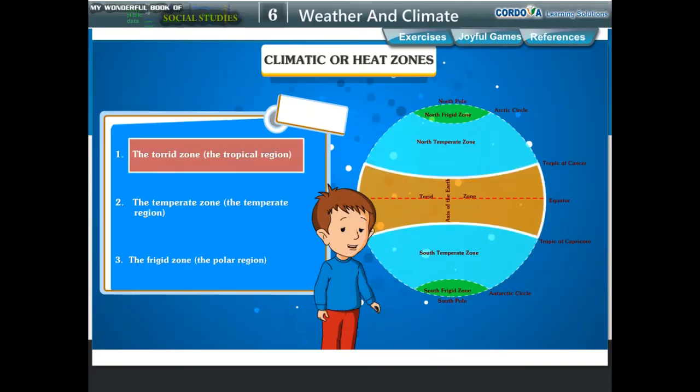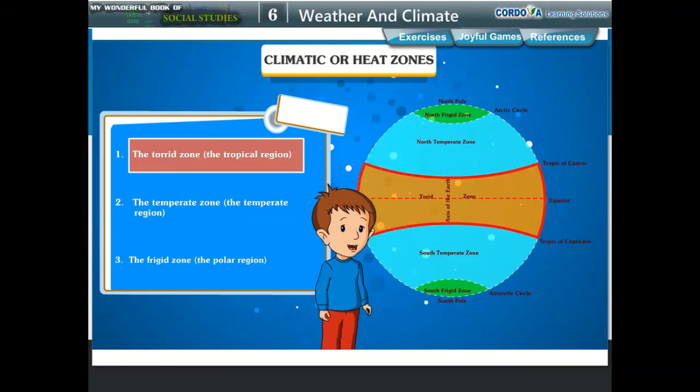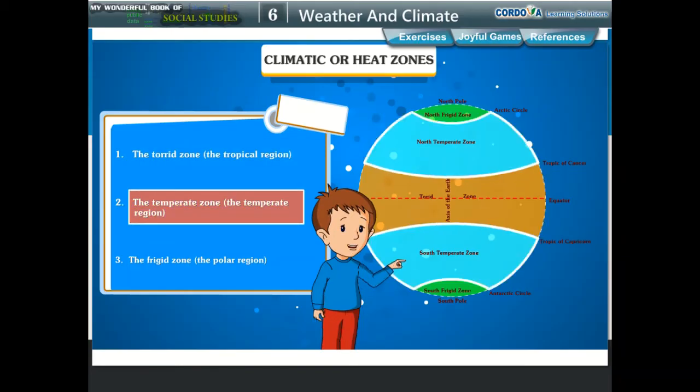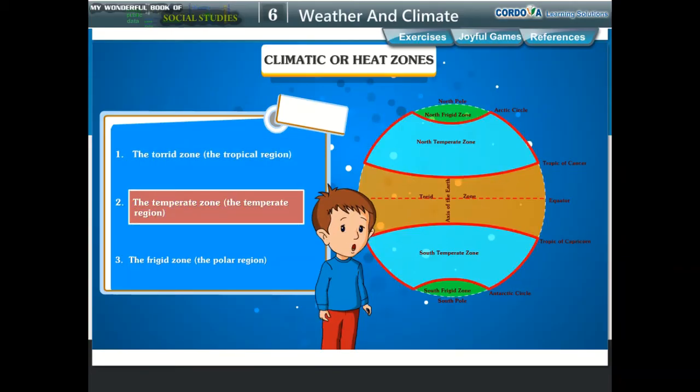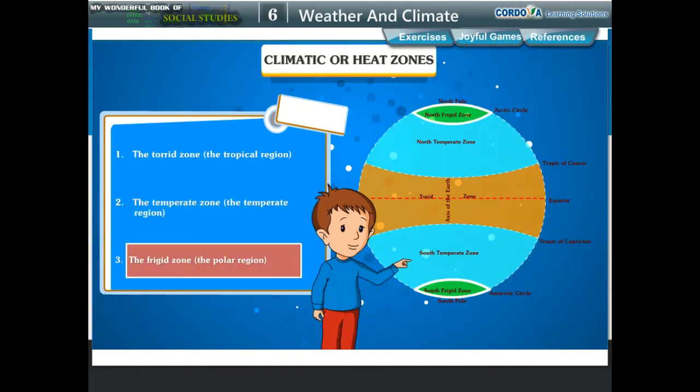The 3 climatic or heat zones are: Number 1. The torrid zone, that is, the tropical region. Number 2. The temperate zone, that is, the temperate region. Number 3. The frigid zone, that is, the polar region.